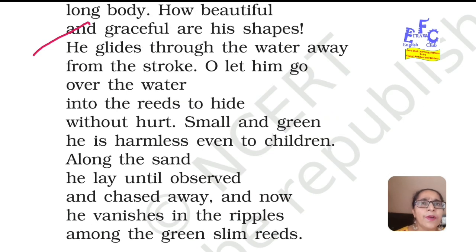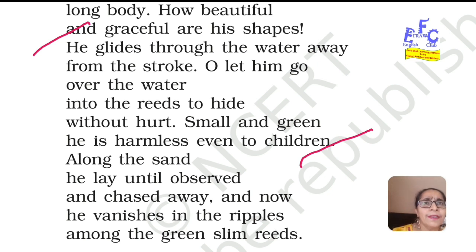He glides through the water away from the stroke, or let him go over the water into the reeds to hide without hurt. Small and green, he is harmless even to children.